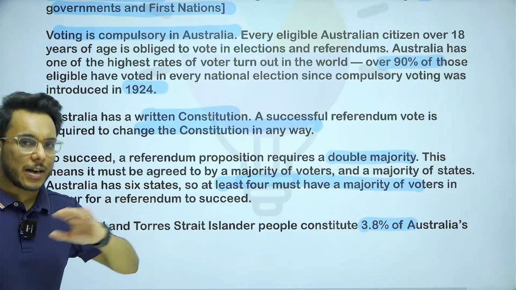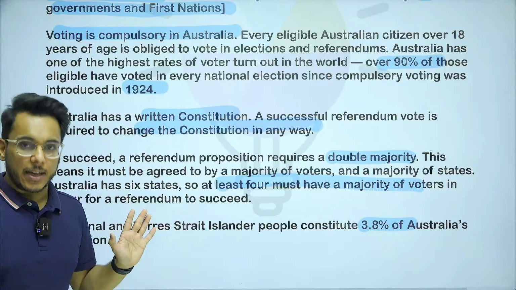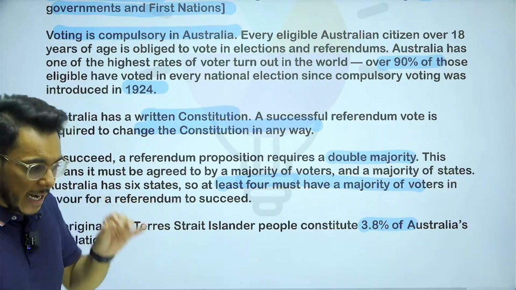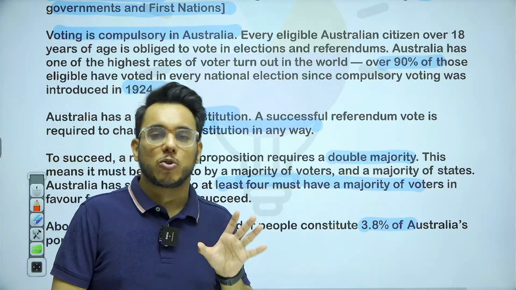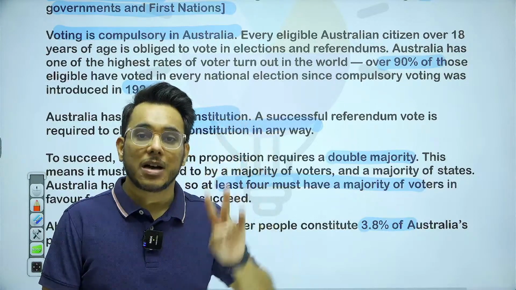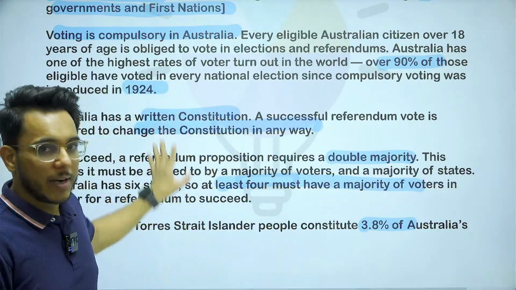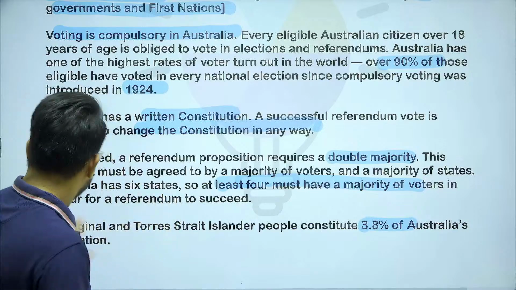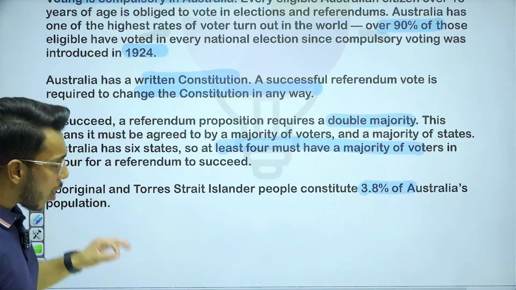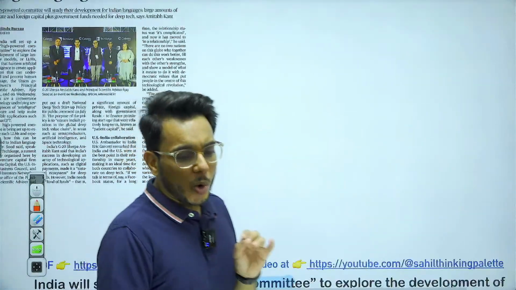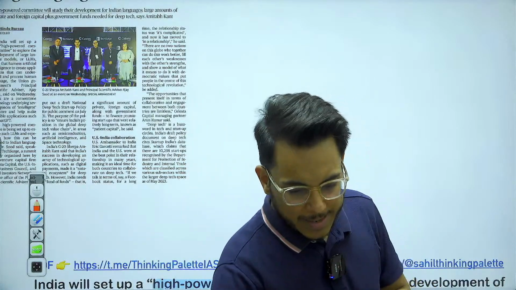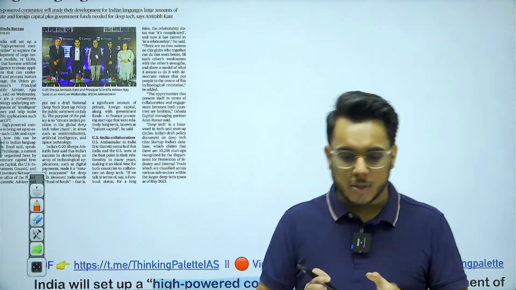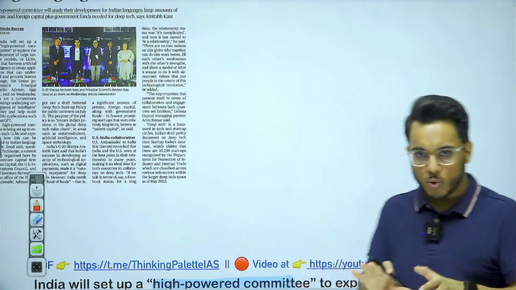But I told you that the referendum has been defeated. In fact, bringing any change to the constitution of Australia is very difficult because of the double majority condition that I have already told you in the start. So this is all about it. Beyond this, you need not go into this particular article from an exam point of view. I hope that you have understood.